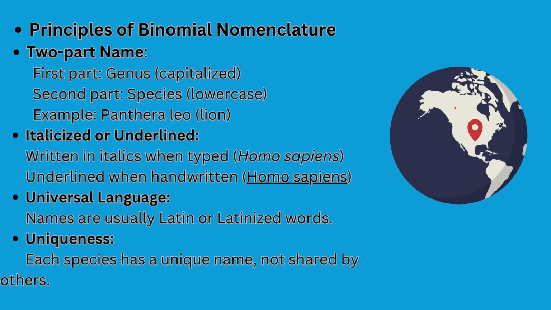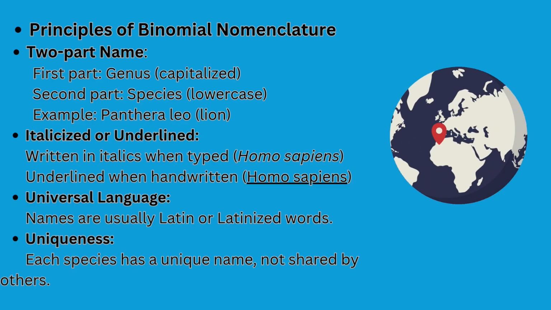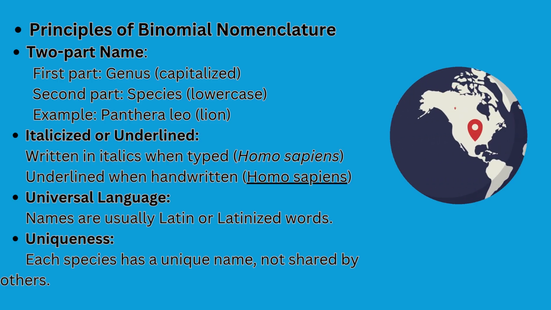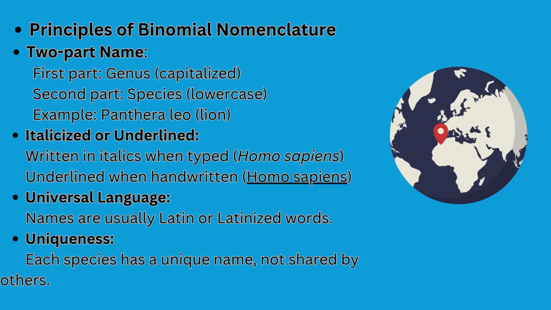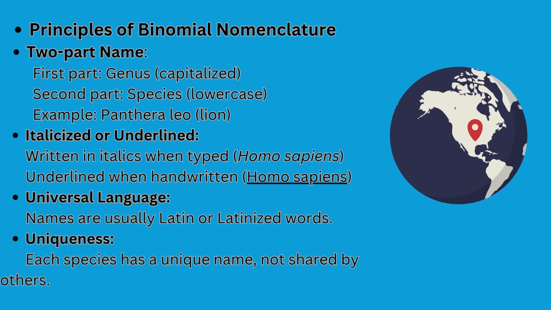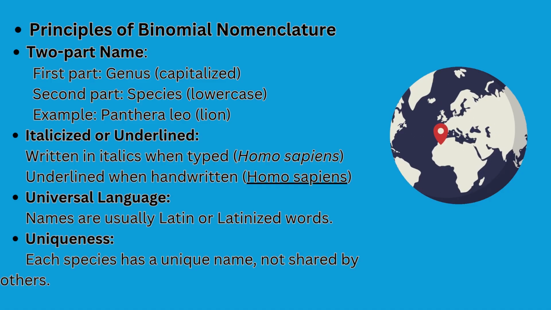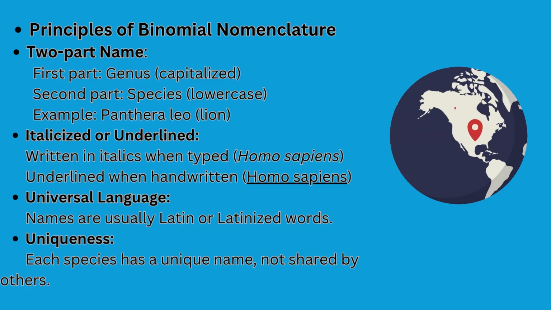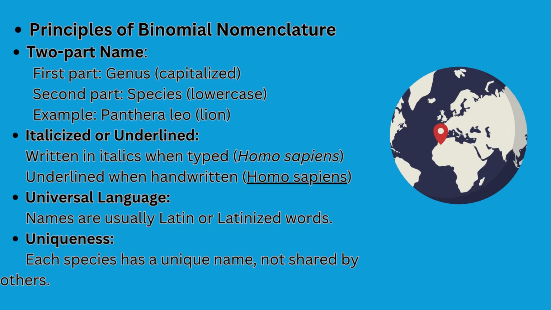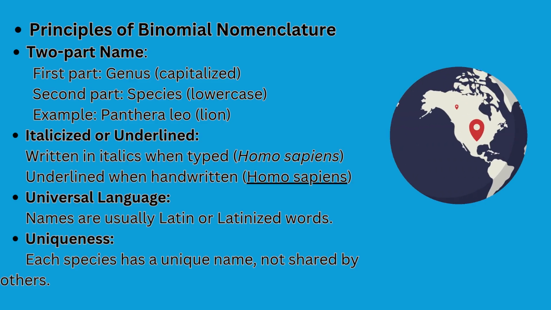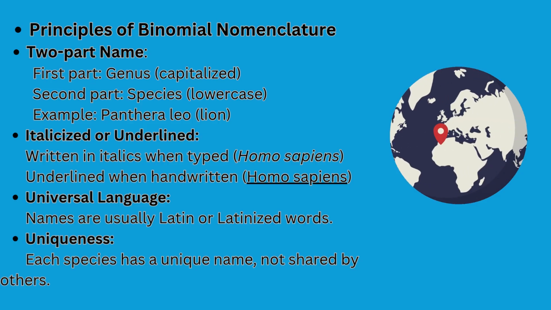If you are typing it on the computer, then you will use italics for a biological or scientific name. If you are writing it by hand, then you will underline the scientific name. Names are usually Latin or Latinized words. Each species has a unique name not shared by others.